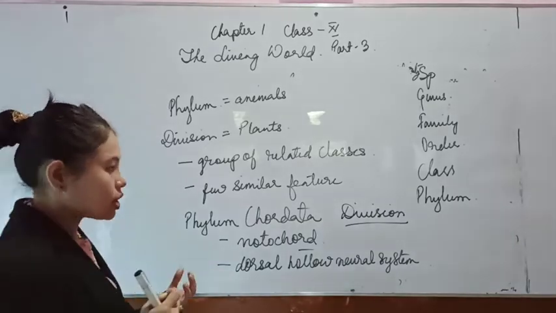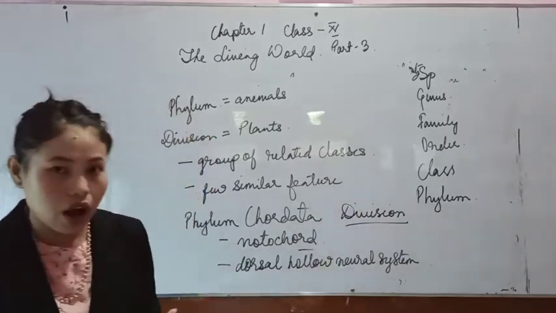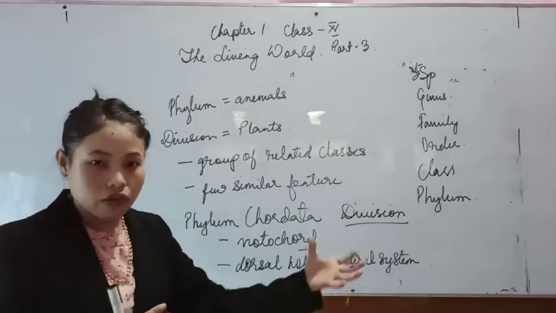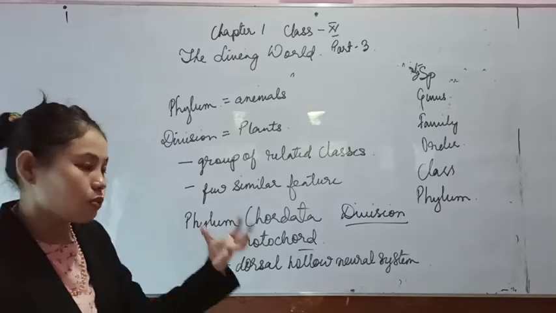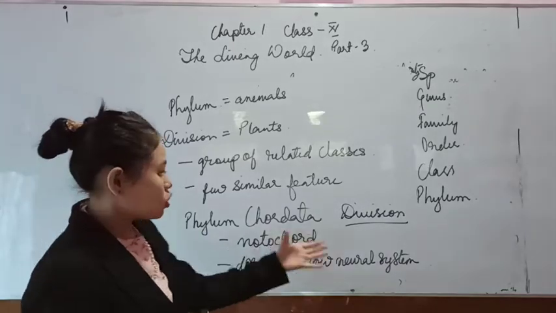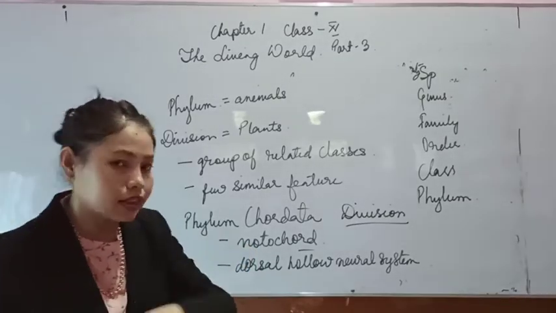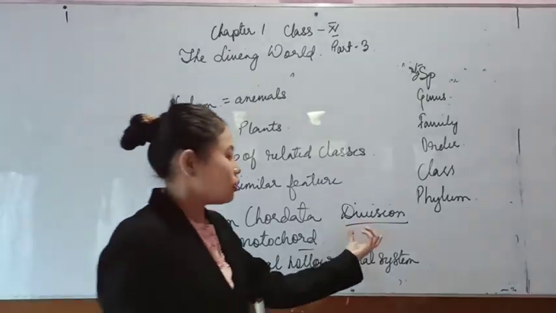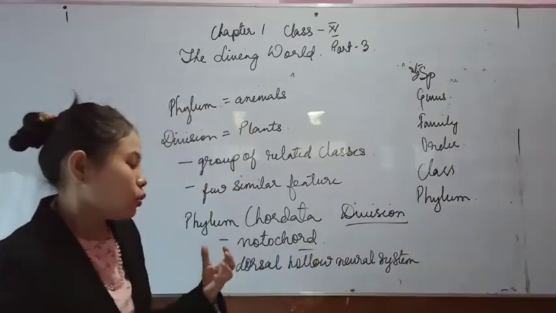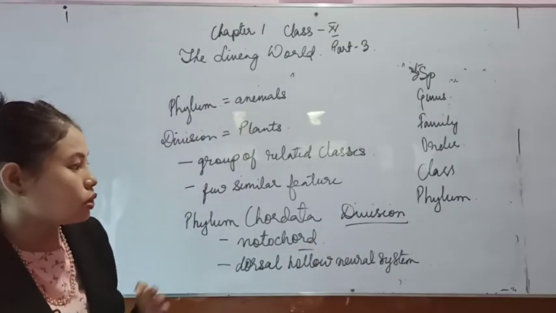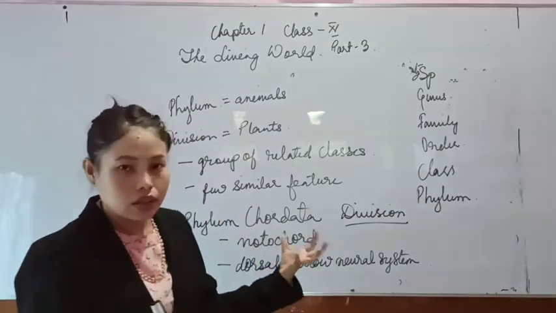There are certain plants which do not flower, so they come under the non-flowering group of plants, that is the gymnosperms. So Angiospermae and Gymnospermae, and Magnoliophyta is just another term for flowering plants. In the case of plants we use the word division, like division Angiospermae.